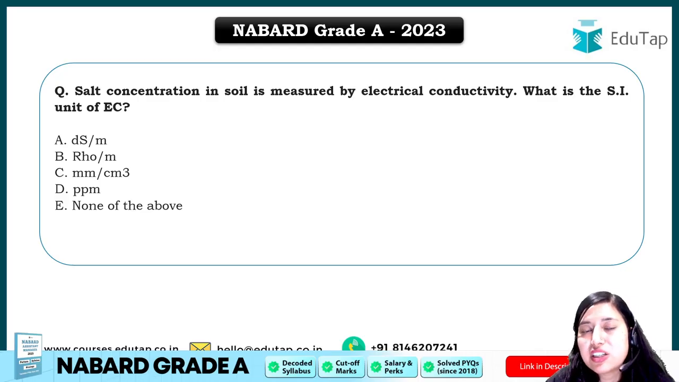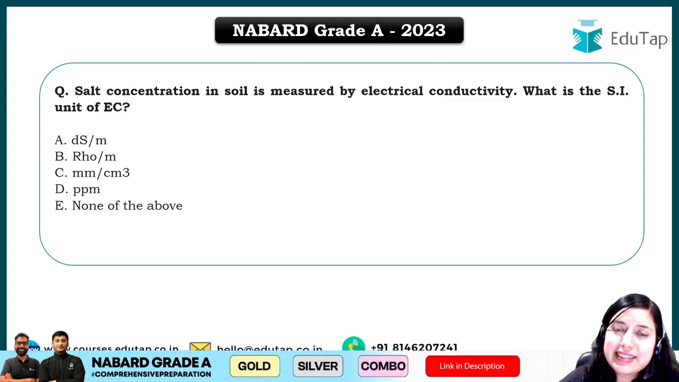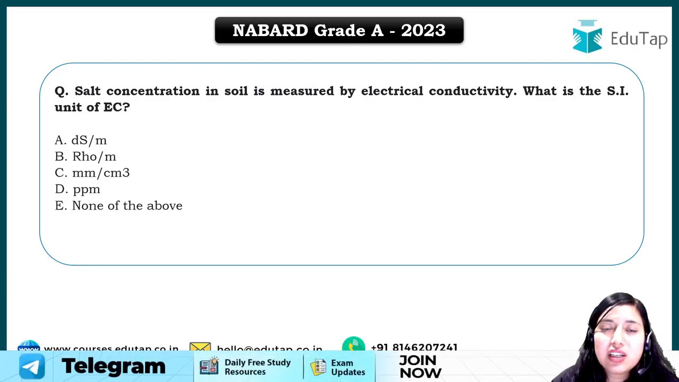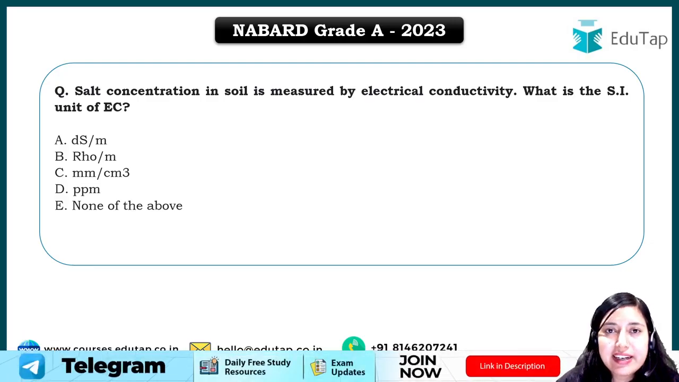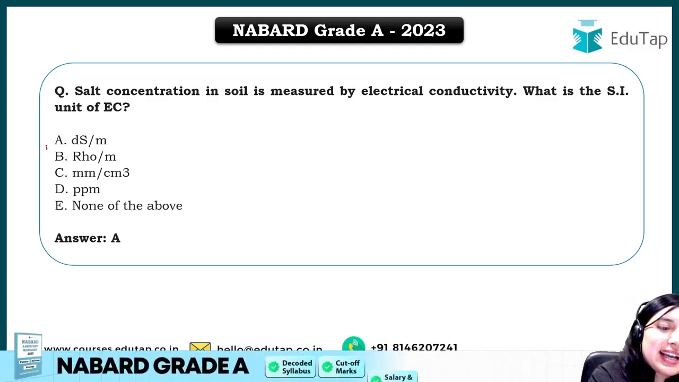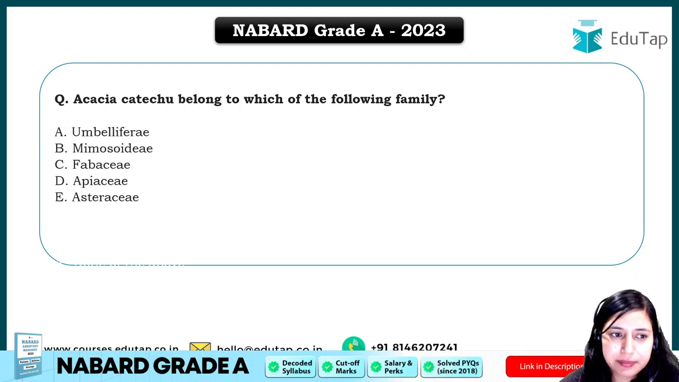कितना salt concentration है किसी particular soil में, वो किससे measure किया जाता है? EC से. EC क्या है? Electrical conductivity. अगर किसी soil में salt concentration ज़्यादा है, उसकी electrical conductivity ज़्यादा होगी. Salt concentration कम होगा तो electrical conductivity कम होगी. And that is how we measure concentration of salt in any soil, right? And the unit of this EC is deci-Siemens per meter. So this is the standard unit of electrical conductivity.